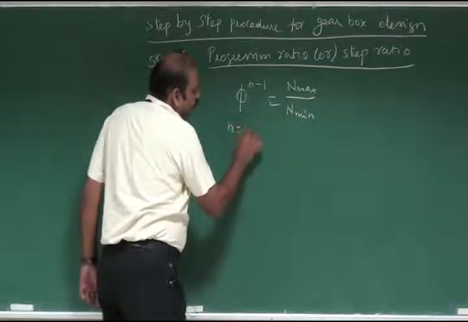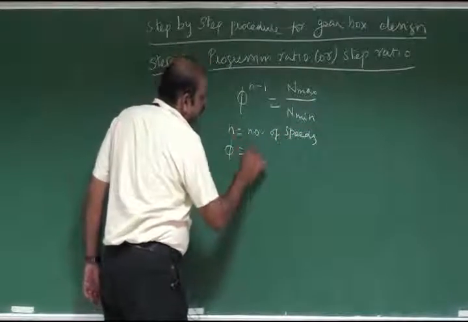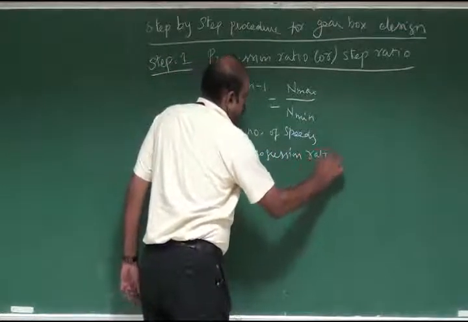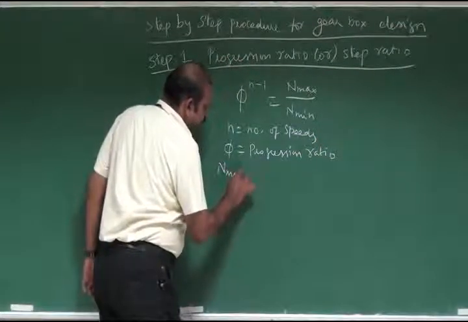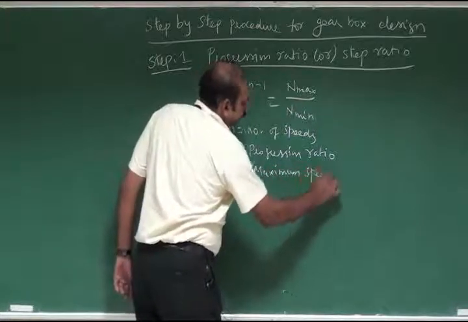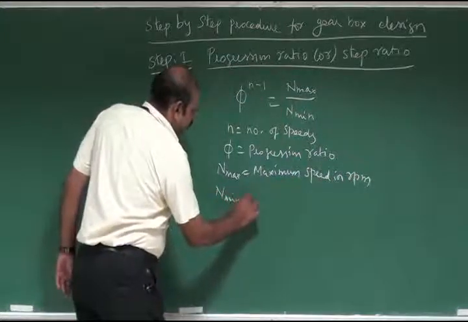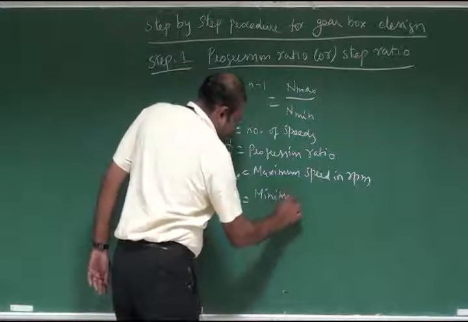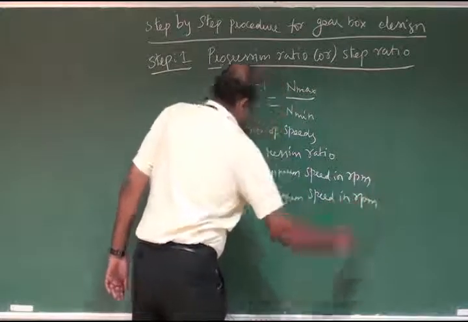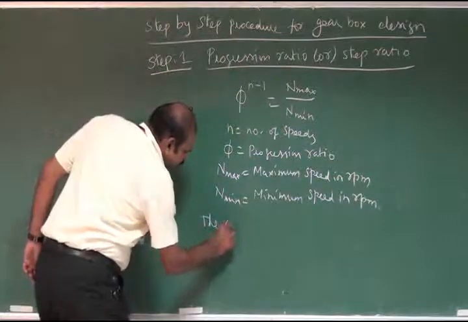Here n is equal to the number of speeds, phi is equal to the progression ratio, n max is equal to the maximum speed in RPM, n min is equal to the minimum speed in RPM.